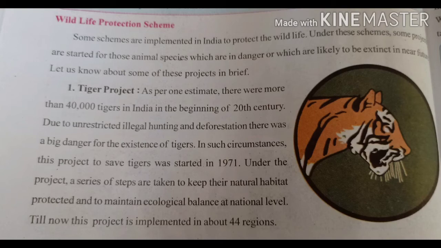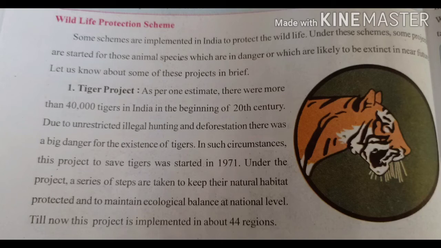Now I am going to explain the Tiger project. Some schemes are implemented in India to protect the wildlife. Under this scheme, some projects are started for those animal species which are in danger, on the verge of extinction and likely to be extinct in the near future. Let us learn about some of these projects. Now, the Tiger project, the most important project.